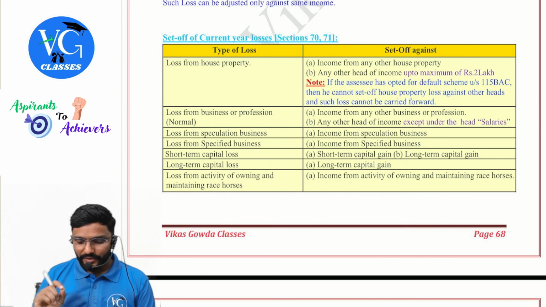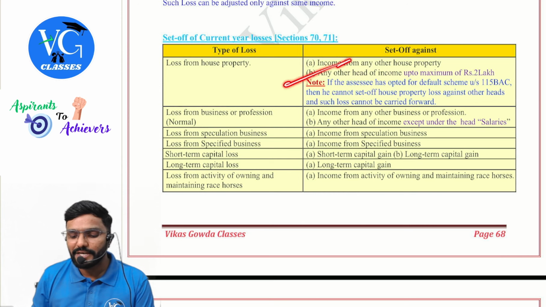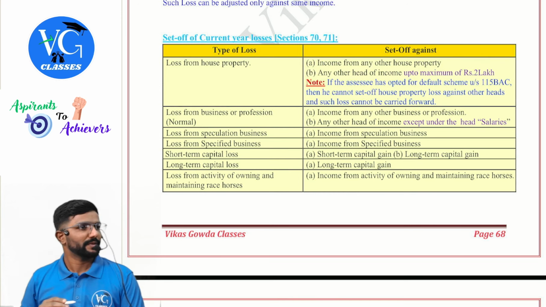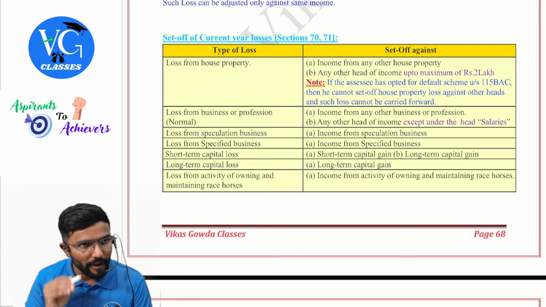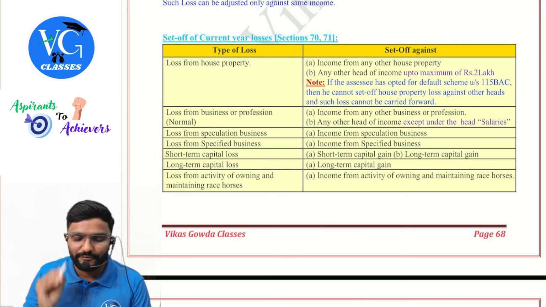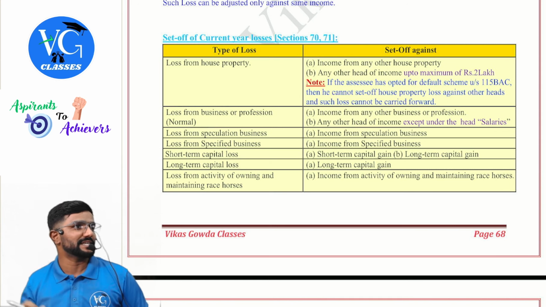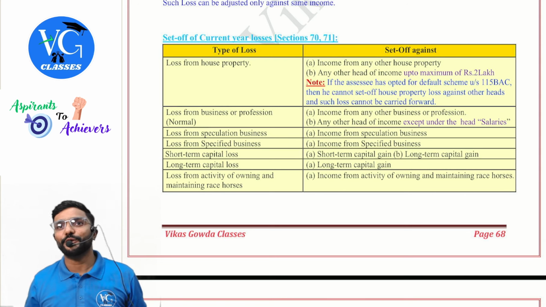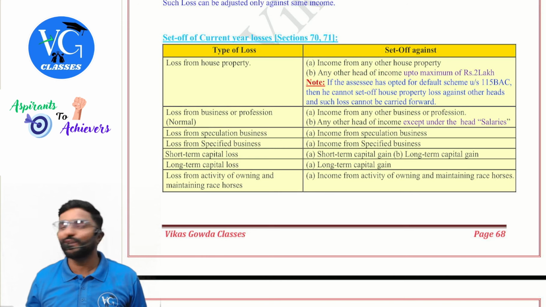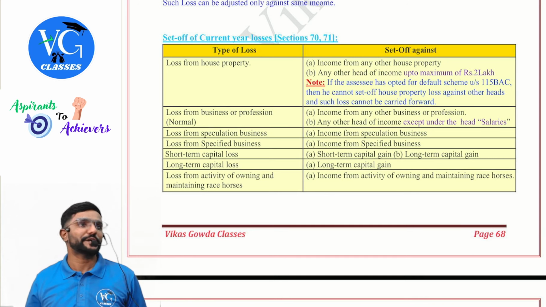Loss from house property, you can adjust it against income from any other house property, or you can adjust it against other heads also. Maximum 2 lakh, guys. Then, if the assessee is following the default regime under section 115BAC, then he cannot set off house property loss against other heads. Here, house property loss means which house property, guys? Let out or deemed to be let out. Why, sir? From self-occupied he cannot have a loss? No, he cannot have. Why? Interest is not allowed for him under the default regime. So no question of having a loss from self-occupied.